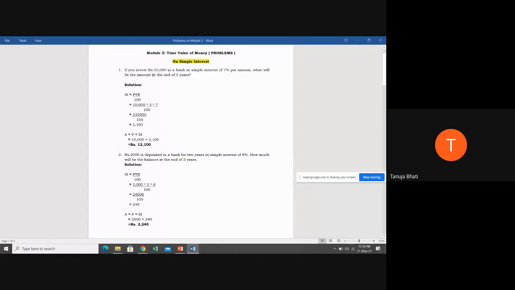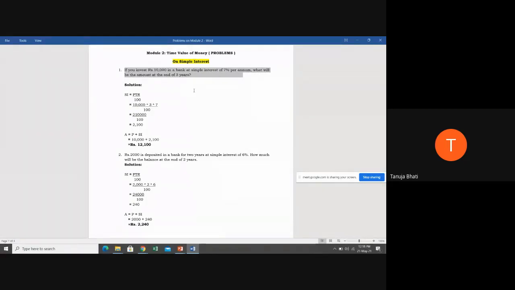If you invest rupees 10,000 in a bank at simple interest of 7% per annum, what will be the amount at the end of 3 years? So what are they telling here? All these problems are on simple interest. Suppose today you go to the bank and deposit 10,000 rupees on simple interest at 7% for a period of 3 years.